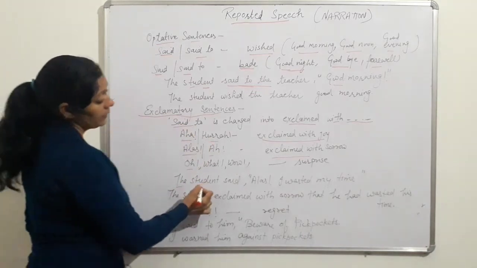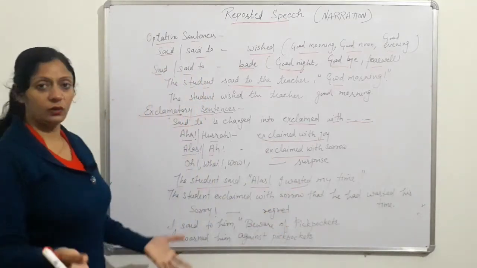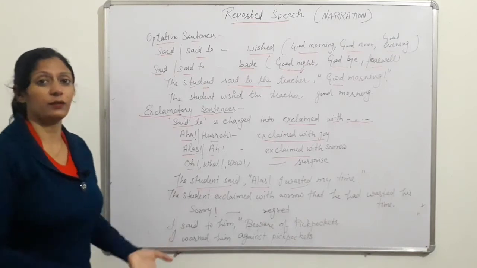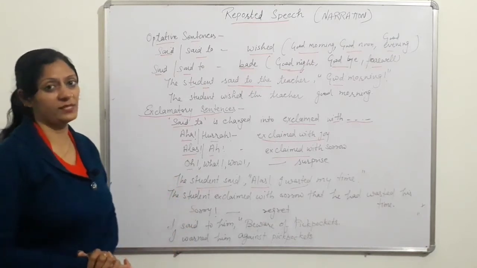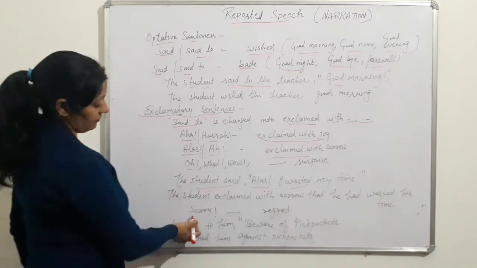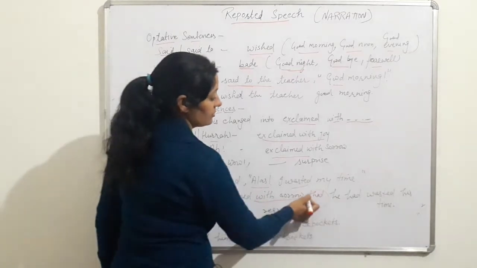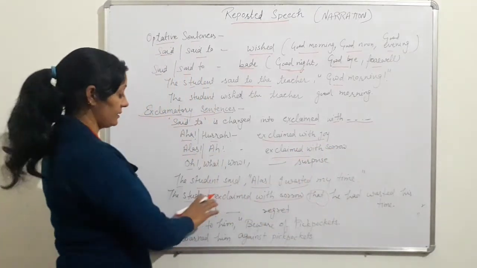For example, the student said, alas, I wasted my time. No doubt, after exams or when we see our result, if that is not good, mostly we say, alas, I wasted. So, like this: the student exclaimed with sorrow. The conjunction 'that' is mostly used in exclamatory sentences.